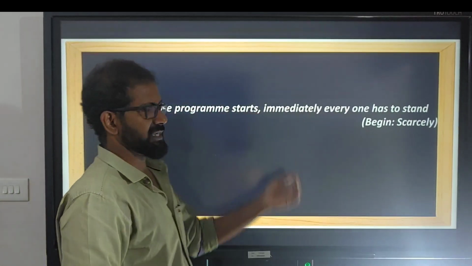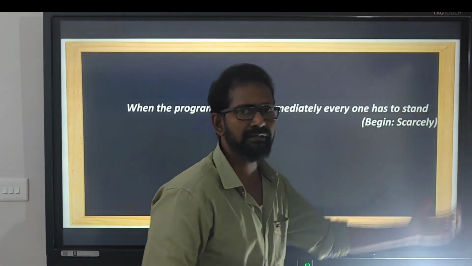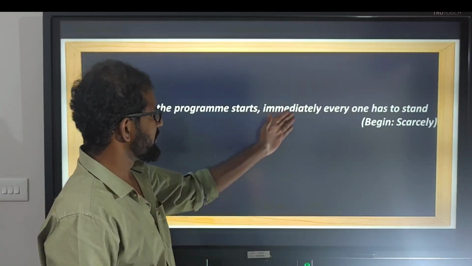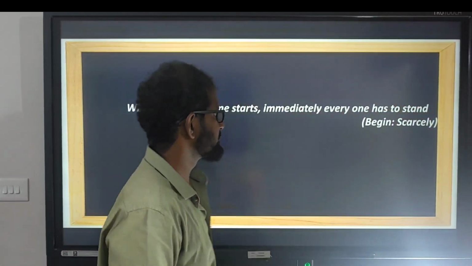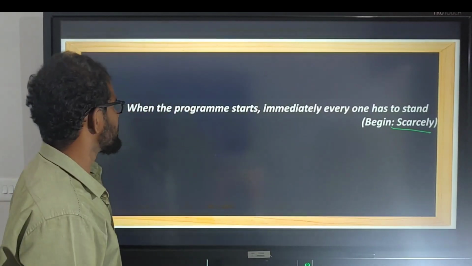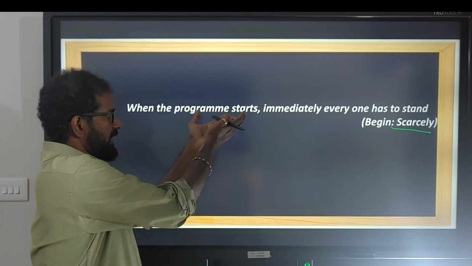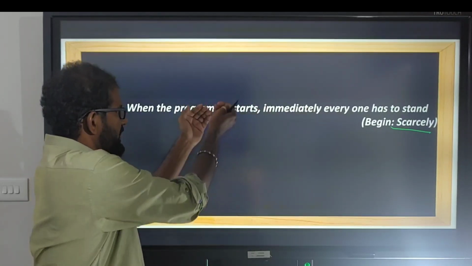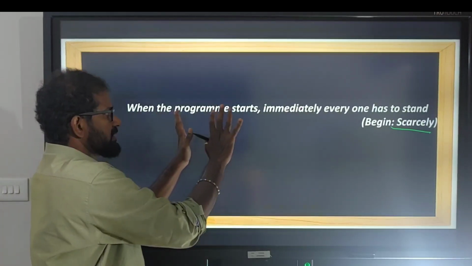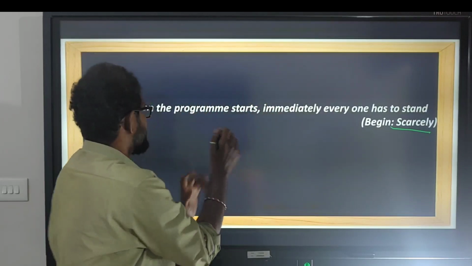Let's take another example. When the program starts, immediately everyone has to stand. Now it asks us to begin with scarcely. Now let us decide which is the first action. It is not a completed action, it is a statement. So let us see which is supposed to happen first and next.